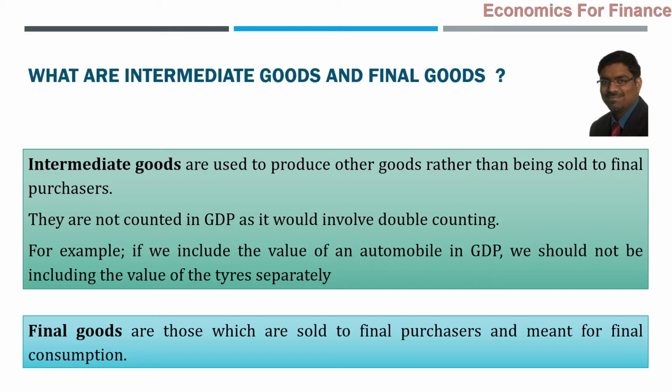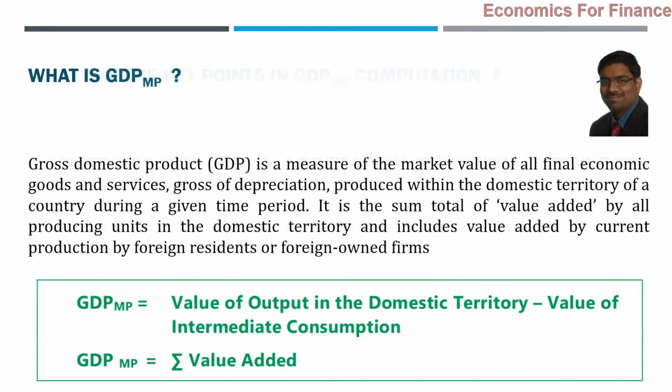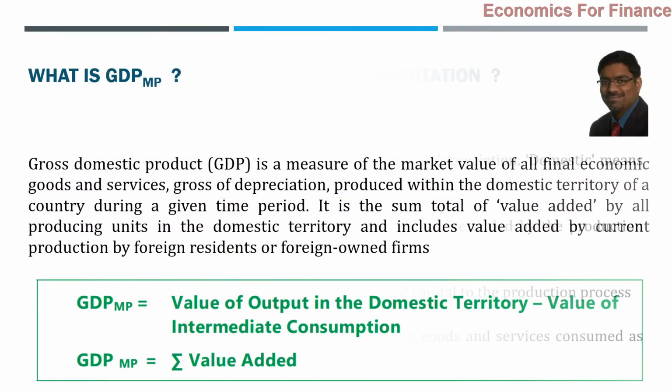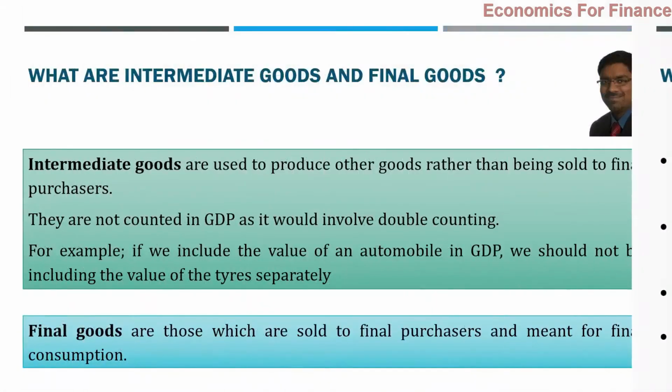They are not produced for selling to the final purchasers. They are produced for being used in the production of other final goods. Those are intermediate goods. And the value of such intermediate consumption has to be excluded from the value of the final goods in order to compute GDP.